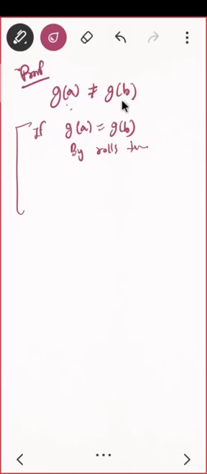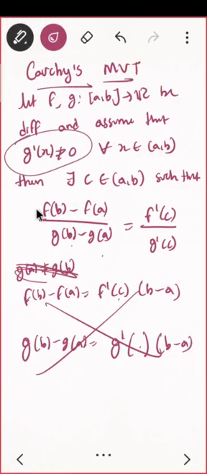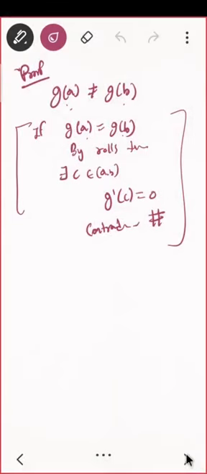I'm saying g of a is not equal to g of b. Why? If they are equal, g of a equal to g of b, can I use my Rolle's theorem? That means there will exist a point C in the interval AB such that g dash of C will be 0. Do you see a contradiction here? What is the contradiction? I have already given you that g dash of x should be non-zero. Correct? Yes. Okay, so g of a is not equal to g of b we are having.